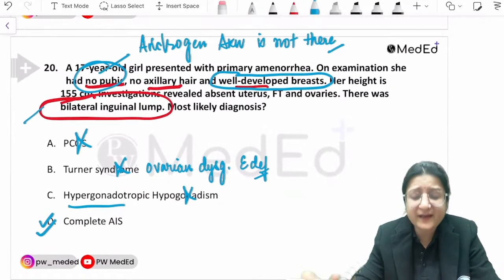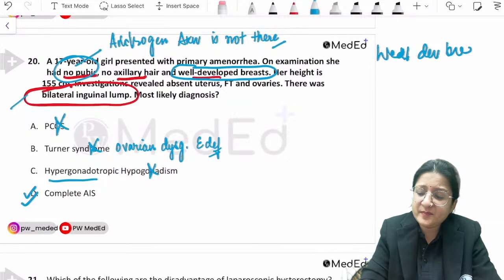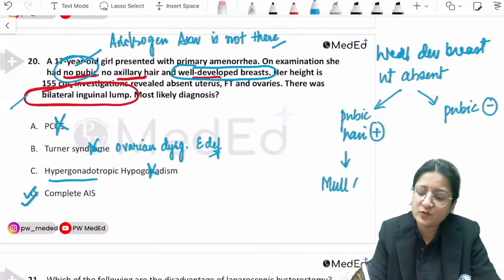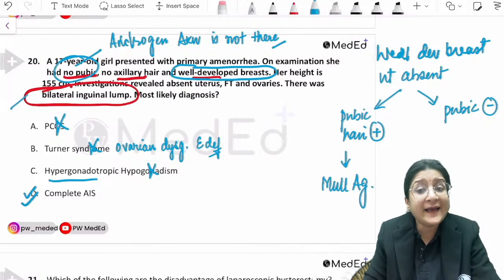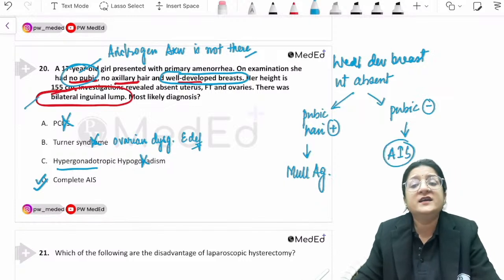Whenever there are well-developed breasts and the information is given to you that the uterus is absent, I told you to look at pubic hair. If pubic hair is present, the most likely diagnosis is Mullerian agenesis. If pubic hair is absent, the most likely diagnosis is androgen insensitivity syndrome.